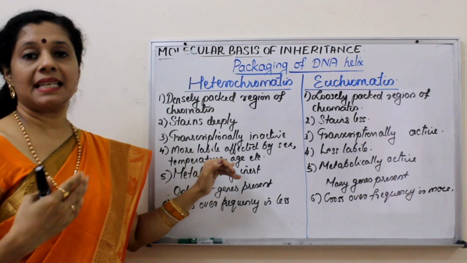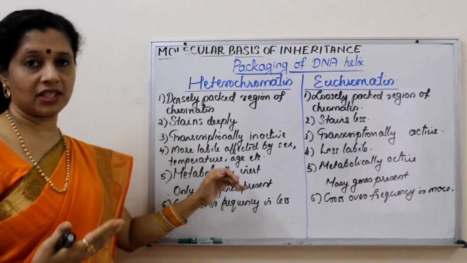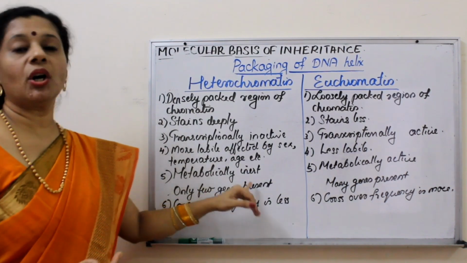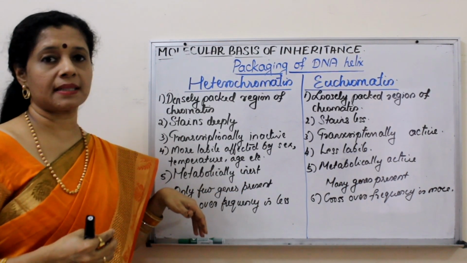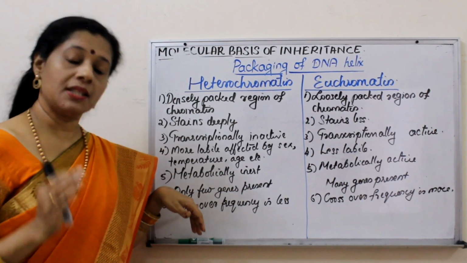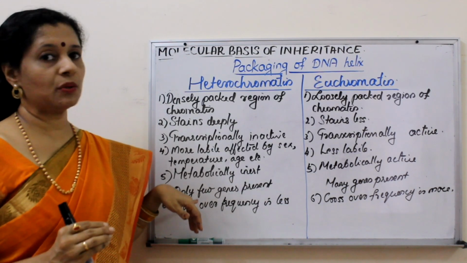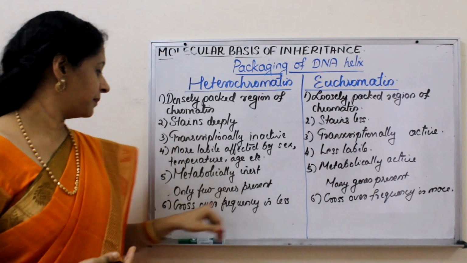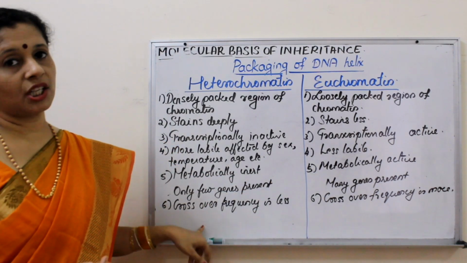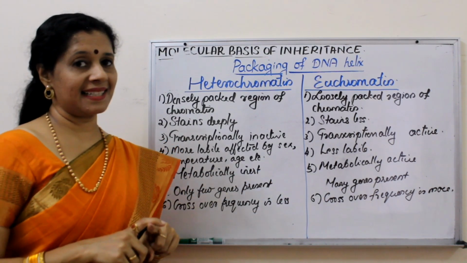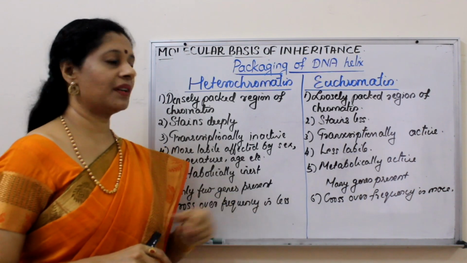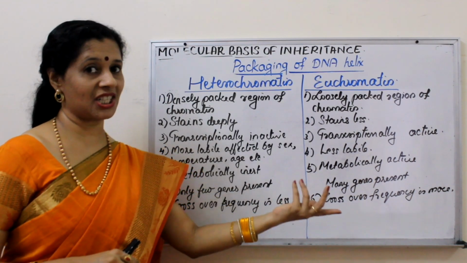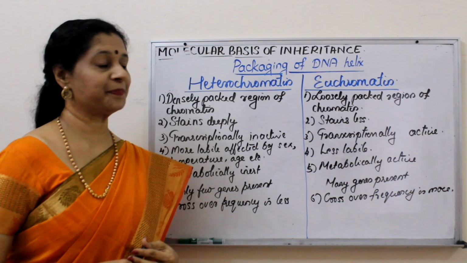More labile, that means they are affected by sex, temperature, age, etc. Less labile. Metabolically inert means very few genes. It's not that genes are not present, genes are present, but very few genes are present, whereas many genes are present in euchromatin, so it is metabolically active. Then crossover frequency is less. You know, crossover happens during the Pachytene stage, whereas in euchromatin crossover frequency is more. Recombination results from crossing over.